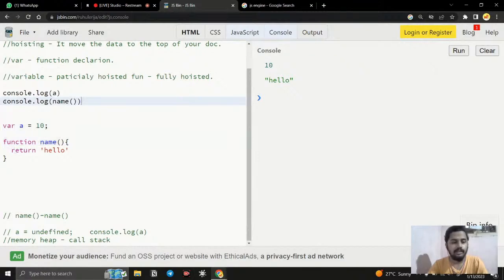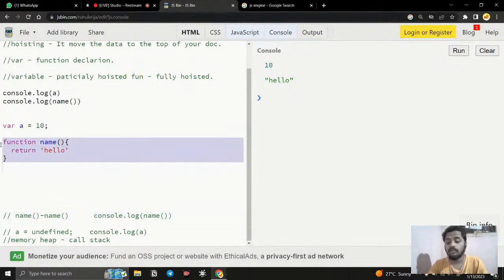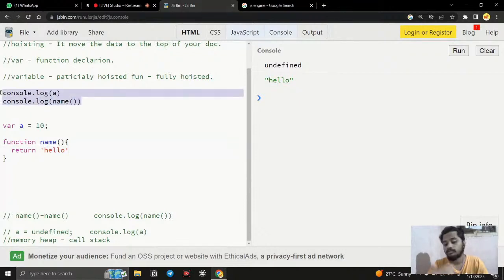Then the second line of code, I need to execute a function. If I start to execute the function, what happens? Here it is fully hoisted, which means we can call a function before its declaration. Let's see what is happening. Let's clear and run it. You can see undefined, and the function got executed before that. Why? Because of hoisting, we are able to do it.